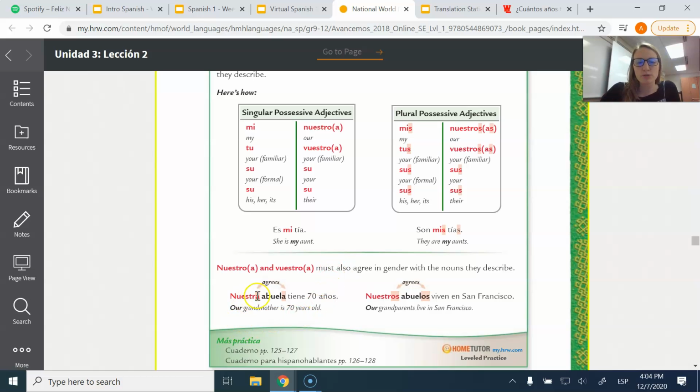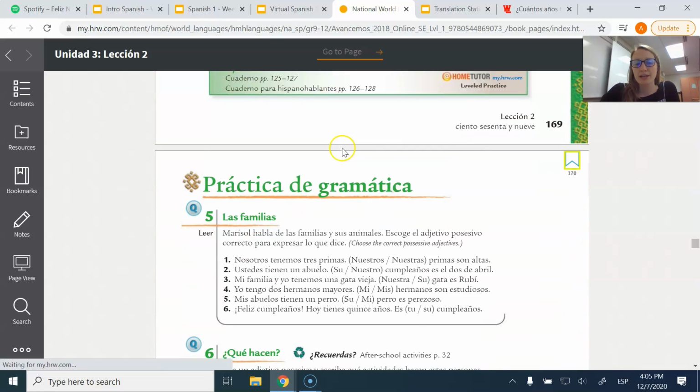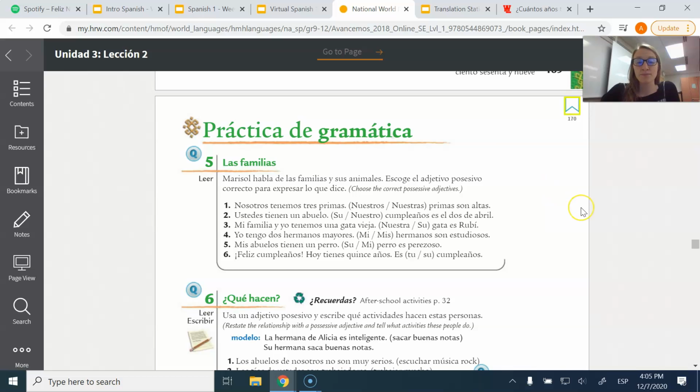So for example, nuestra abuela tiene 70 años, singular and feminine. Nuestros abuelos viven in San Francisco. It's masculine and plural. Notice how that's agreeing. The only time that we have to worry about matching in these six instances are singular or plural, right? We don't have to worry about gender. Only nuestro and vuestro.